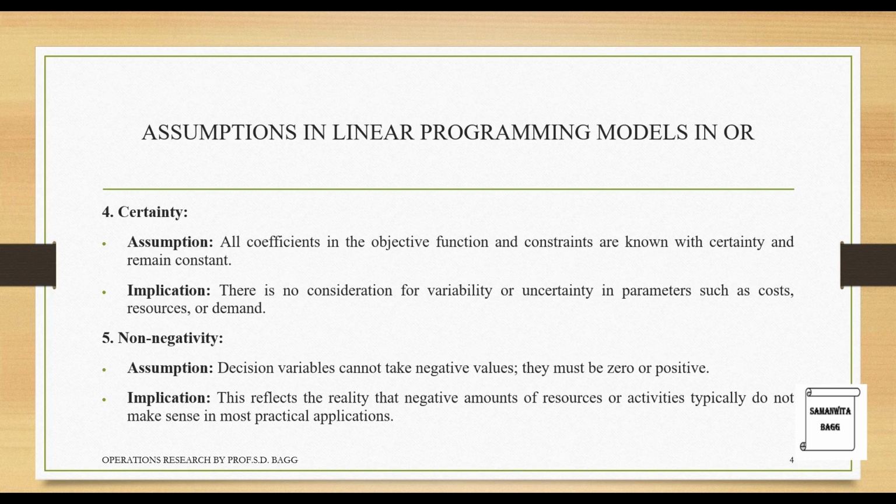Implication: this reflects the reality that negative amounts of resources or activities typically do not make sense in most practical applications. So we can understand that any resource that we have cannot be negative. It can be 0. For example, the raw material in the inventory is 0. But we cannot say that it is negative, which is not possible. So when we solve these kind of linear programming problems, we need to assume that the decision variable is either 0 or greater than 0, but not negative.